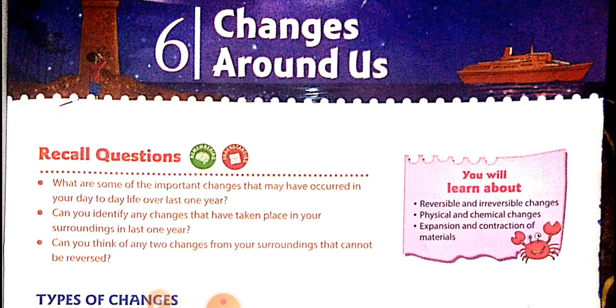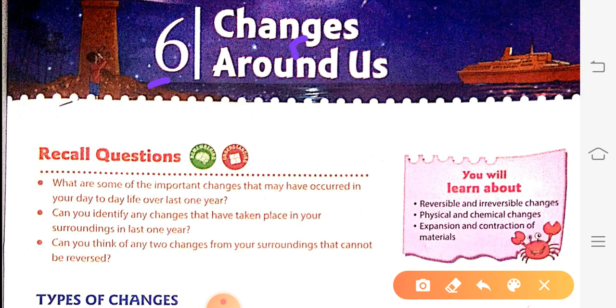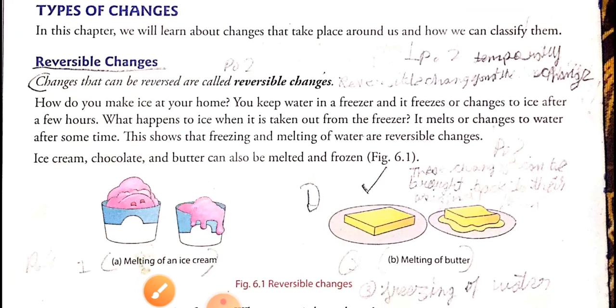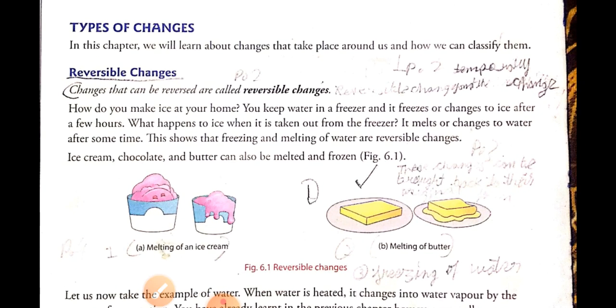Good morning, students. As we were studying chapter number 6, Changes Around Us, we have completed this chapter. Now we will have a quick revision of what we have learned in this chapter. First, we have seen the types of changes. So, what are the types of changes?